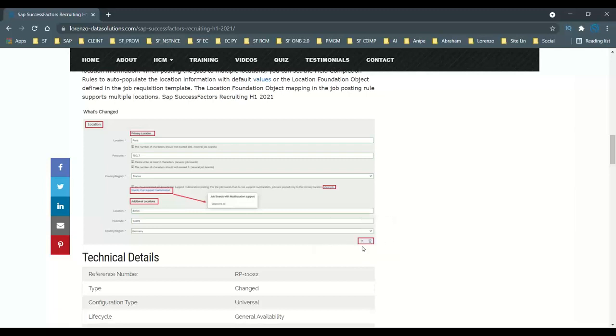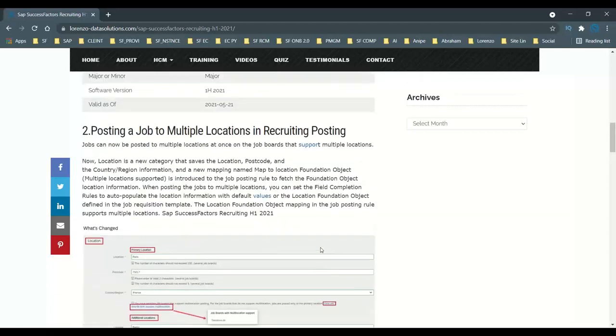This feature is now available, where location is a new category that saves the location, postal code, country, and region information, and whatever data is mapped in the job posting, where you can also capture data like foundation data and job information through job posting rules.